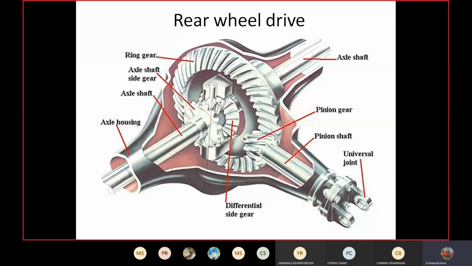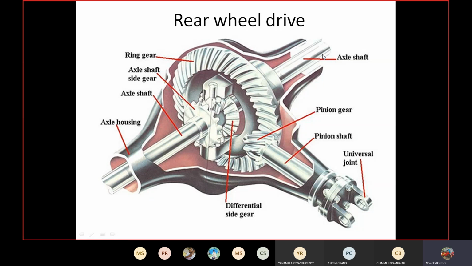First we'll discuss rear wheel drive. In a rear wheel drive, the power is transmitted directly from the engine to the rear wheels through the propeller shaft. This propeller shaft is connected by a universal joint to the rear axle. These two wheels are connected by axles, which we can call two half axles. It's not a continuous shaft.